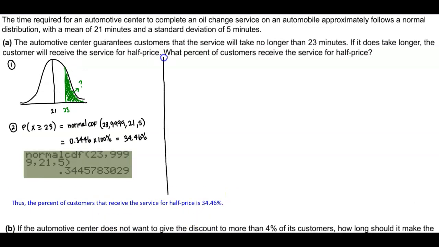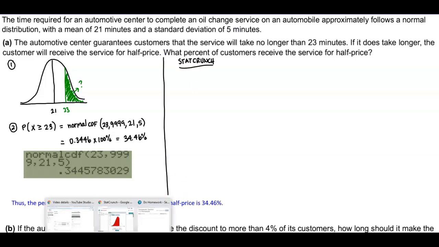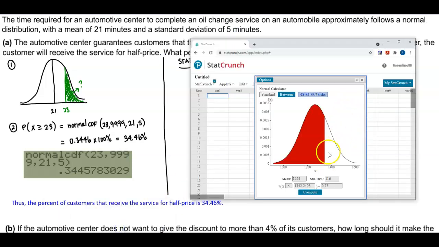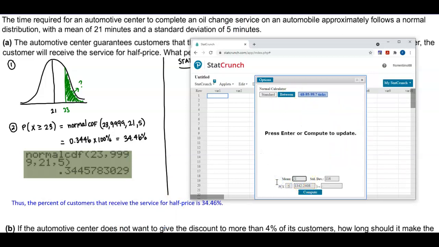Now, again, we're using technology, so if we want to use StatCrunch, then we would come in here using our normal distribution. We know that our mean is 21 minutes and our standard deviation is 5 minutes. We want to find the percentage that's greater than 23, so we need to change our inequality to be greater than, and then put in the number 23.